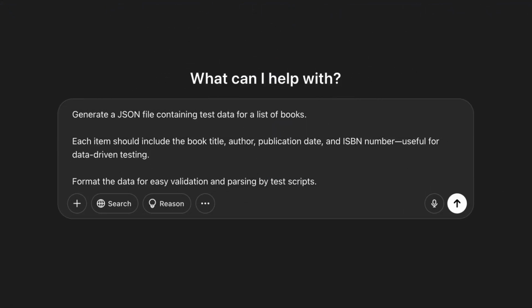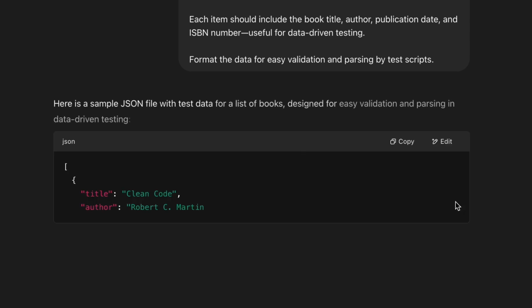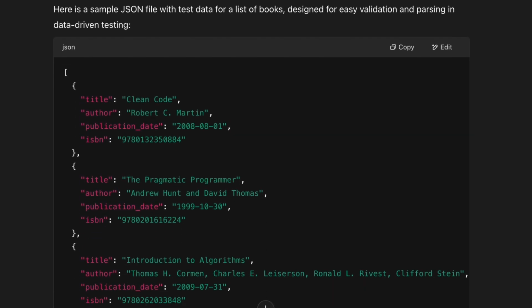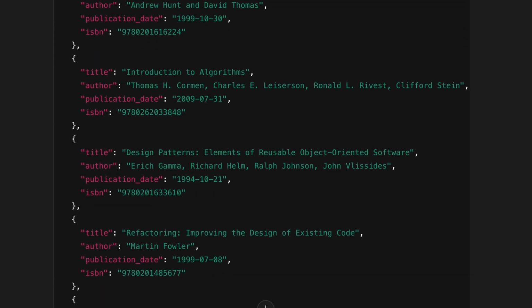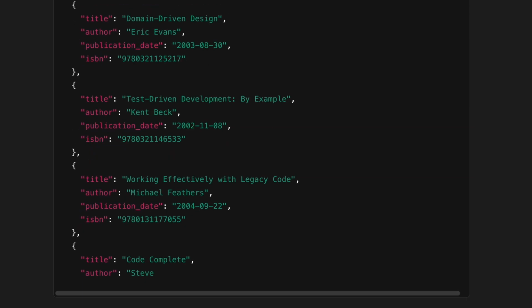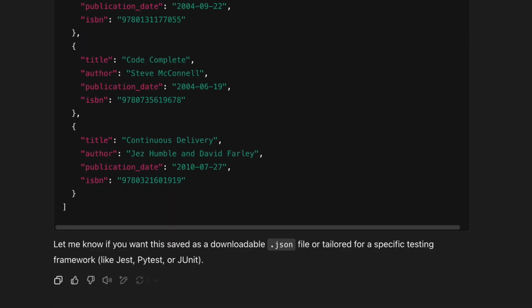Let's see this in action. You've got a task. Generate a JSON file containing test data for a list of books. You type that into the AI as a prompt, along with some additional context. In seconds, it gives you your desired data. Now it's your turn. You review what it generated, make any necessary tweaks, and then use this data in your test cases or automated scripts.